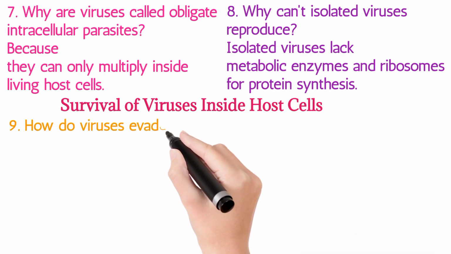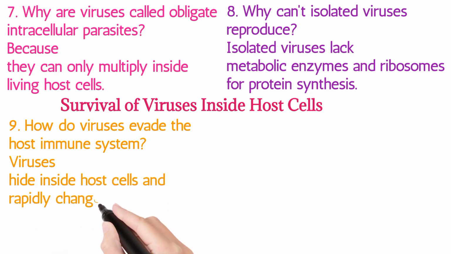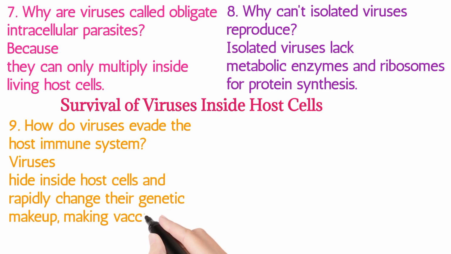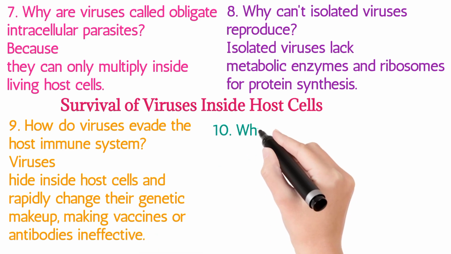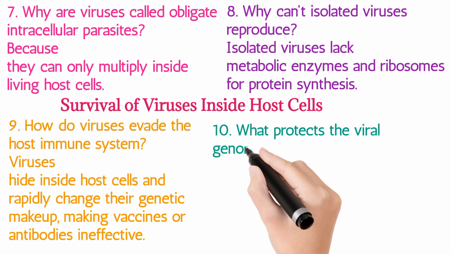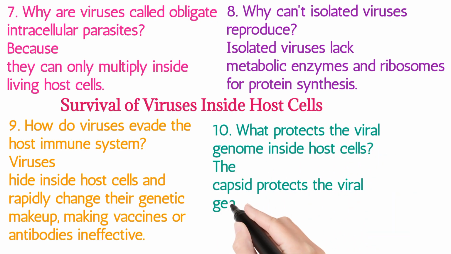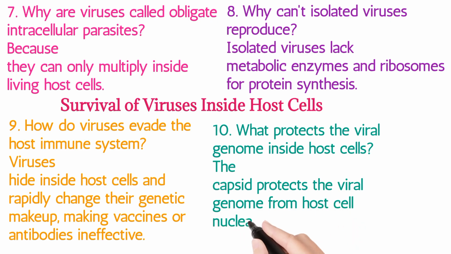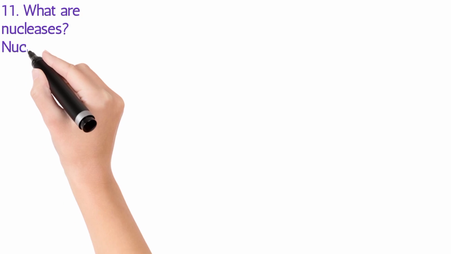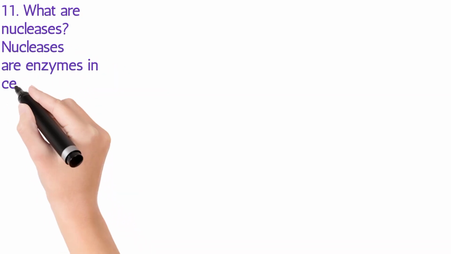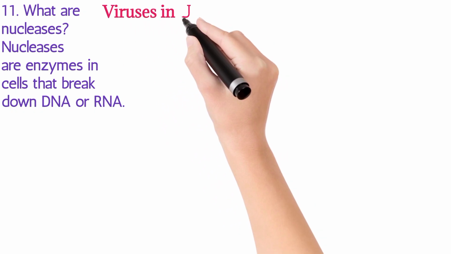9. How do viruses evade the host immune system? Viruses hide inside host cells and rapidly change their genetic makeup, making vaccines or antibodies ineffective. 10. What protects the viral genome inside host cells? The capsid protects the viral genome from host cell nucleases. 11. What are nucleases? Nucleases are enzymes in cells that break down DNA or RNA.